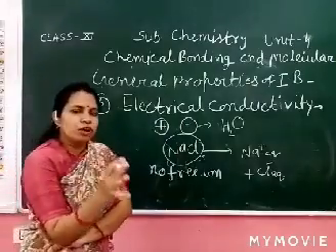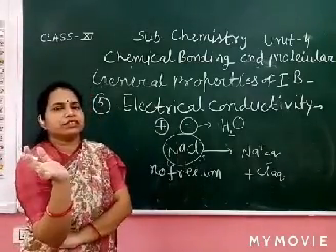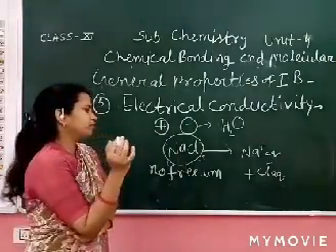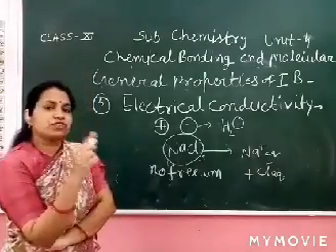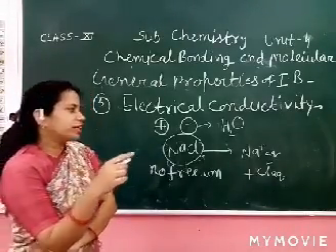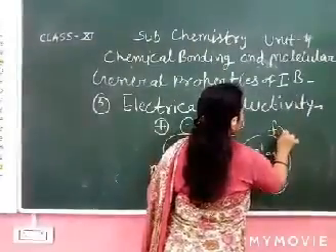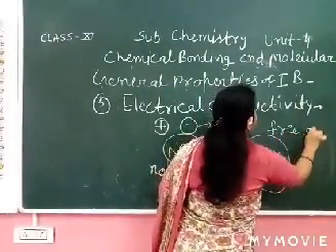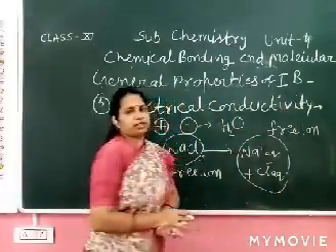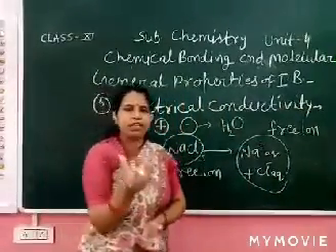So in solid state, ionic compounds are bad conductors of electricity. They do not conduct electricity. But when we dissolve in water, there are free ions. What is the answer? Due to presence of free ions in molten state. Molten state means melt.